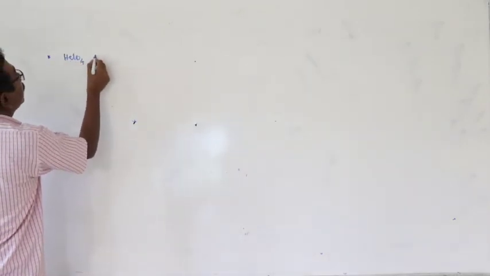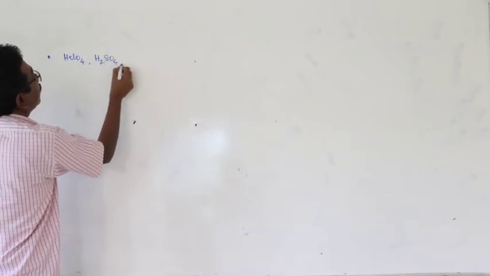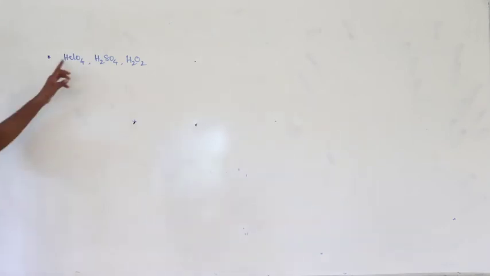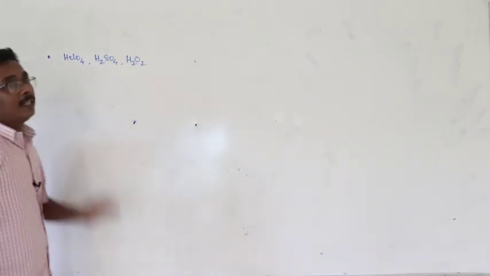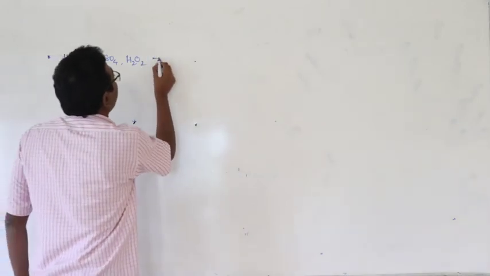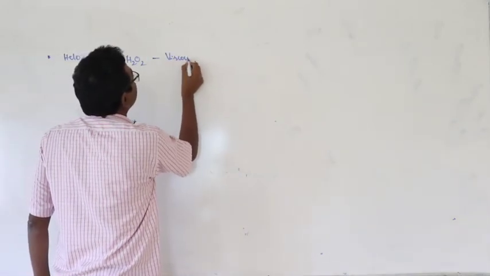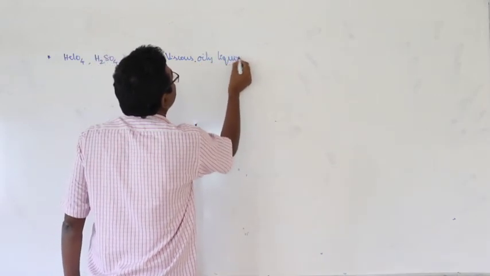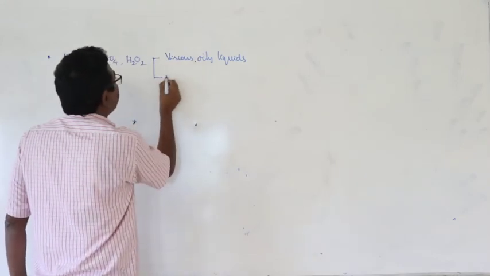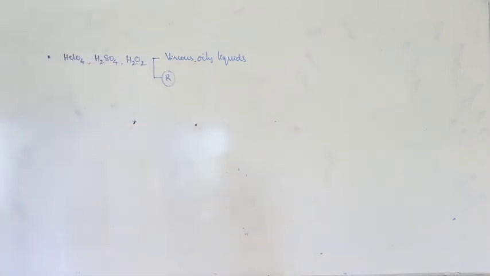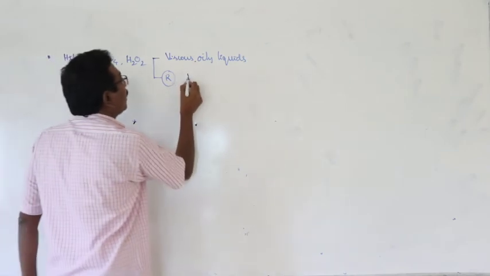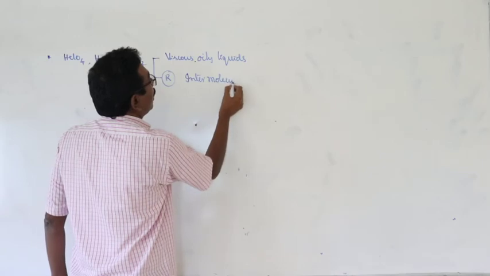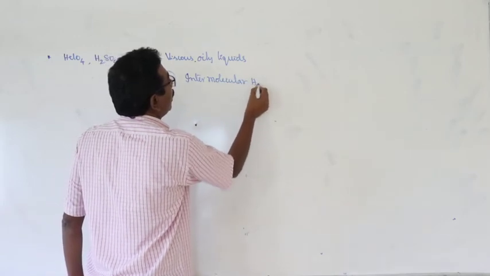Perchloric acid, sulfuric acid, hydrogen peroxide are viscous, oily liquids. What is the reason for this? Simple, common reason: due to presence of intermolecular hydrogen bonds.